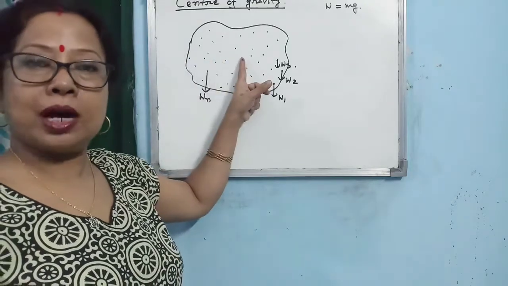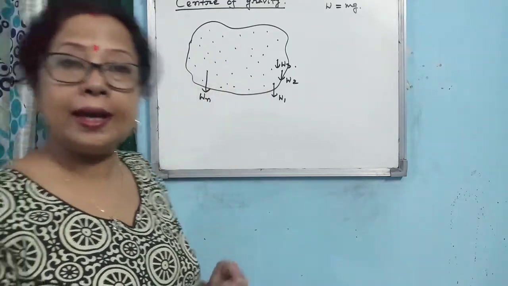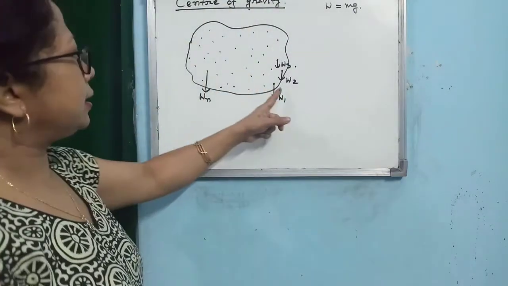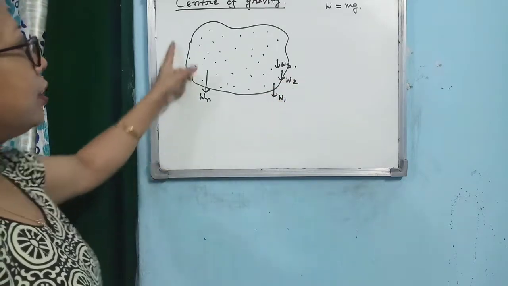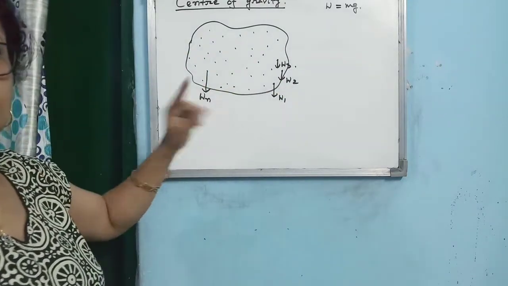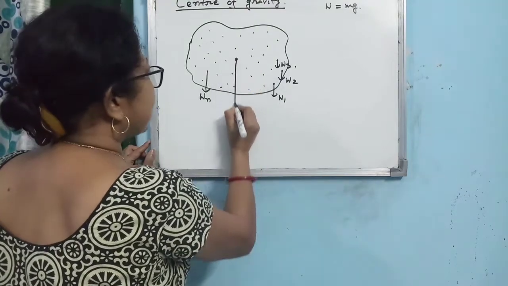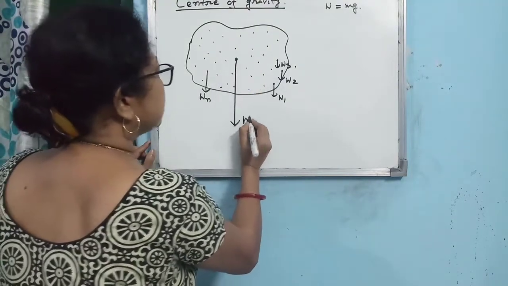Okay. So if you take the resultant of all these weights, the resultant of all the gravitational forces acting on every point mass present within the body, then you will get a single force. Isn't it? When we find out the net or resultant of several forces, then we get a single force. So if we consider that the resultant of all these forces be W, then that W will act at one point.